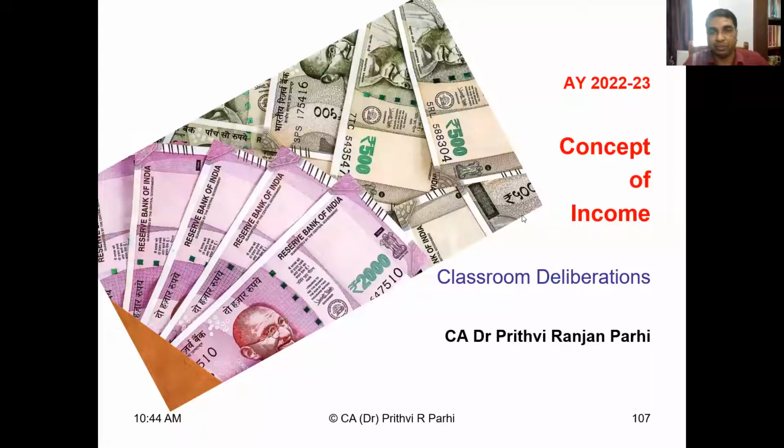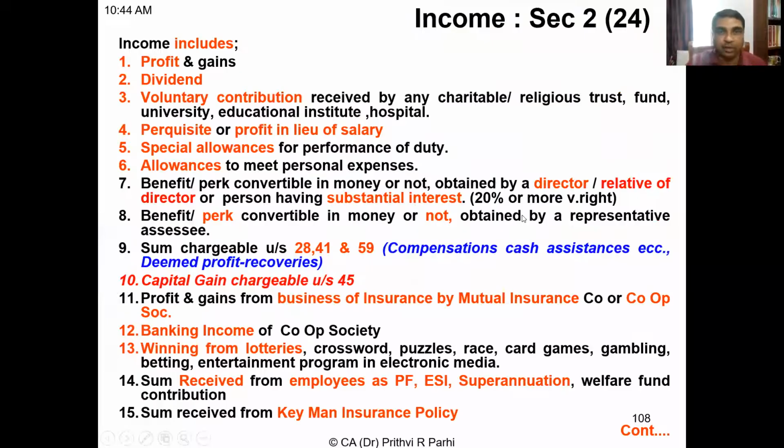We are in fact discussing the concept of income. We have already visited the Income Tax Department's website and seen the definition of income, which is provided under Section 2, Clause 24 of the Income Tax Act 1961. We have also seen that the definition of income is an inclusive definition. These are the items: property gains, dividends, voluntary contribution received by any charitable, religious trust, fund, university, educational institution, hospital. All these are income. So many items we have seen.